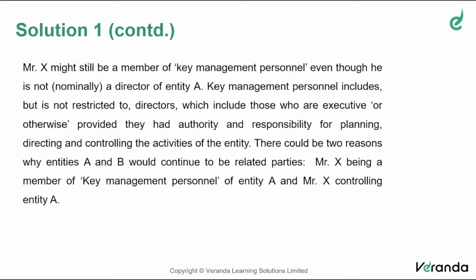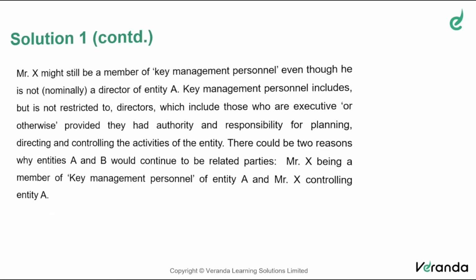But if Mr. X has the authority and responsibility for planning, directing, and controlling activities of the entity, X could still be the key management personnel of A. Therefore, from all angles, you can say X is controlling A as well as B. Therefore, A and B are related.